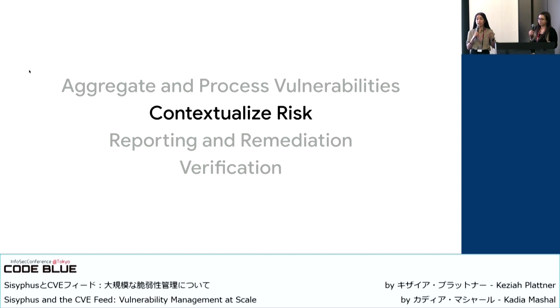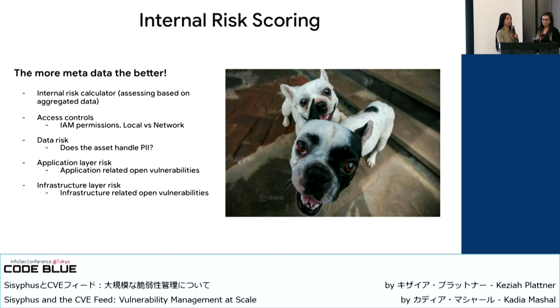So I mentioned earlier, contextualizing the risk was a challenge for us. So the way we fix that problem is we build a risk service. This risk service collects metadata about every asset in our environment. So for instance, think of it this way. If we have an asset in our environment, we collect information about is it accessible over the network or accessible internally only. What type of data does the asset actually handle? Is it PII or is it data that we may not care as much about as sensitive information?